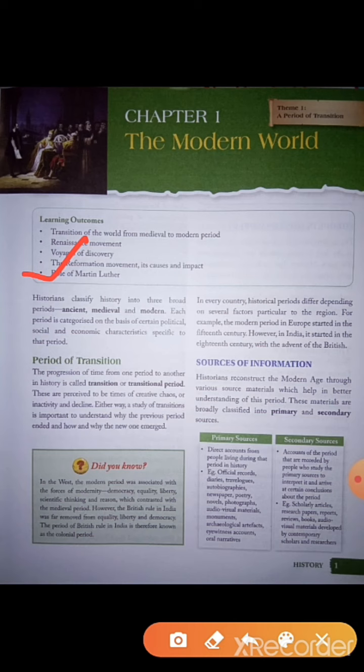Now, historians have classified history into three broad periods. First is ancient, another one is medieval, and the third one is modern. And these periods are categorized on the basis of certain political, social, and economic characteristics specific to that period.